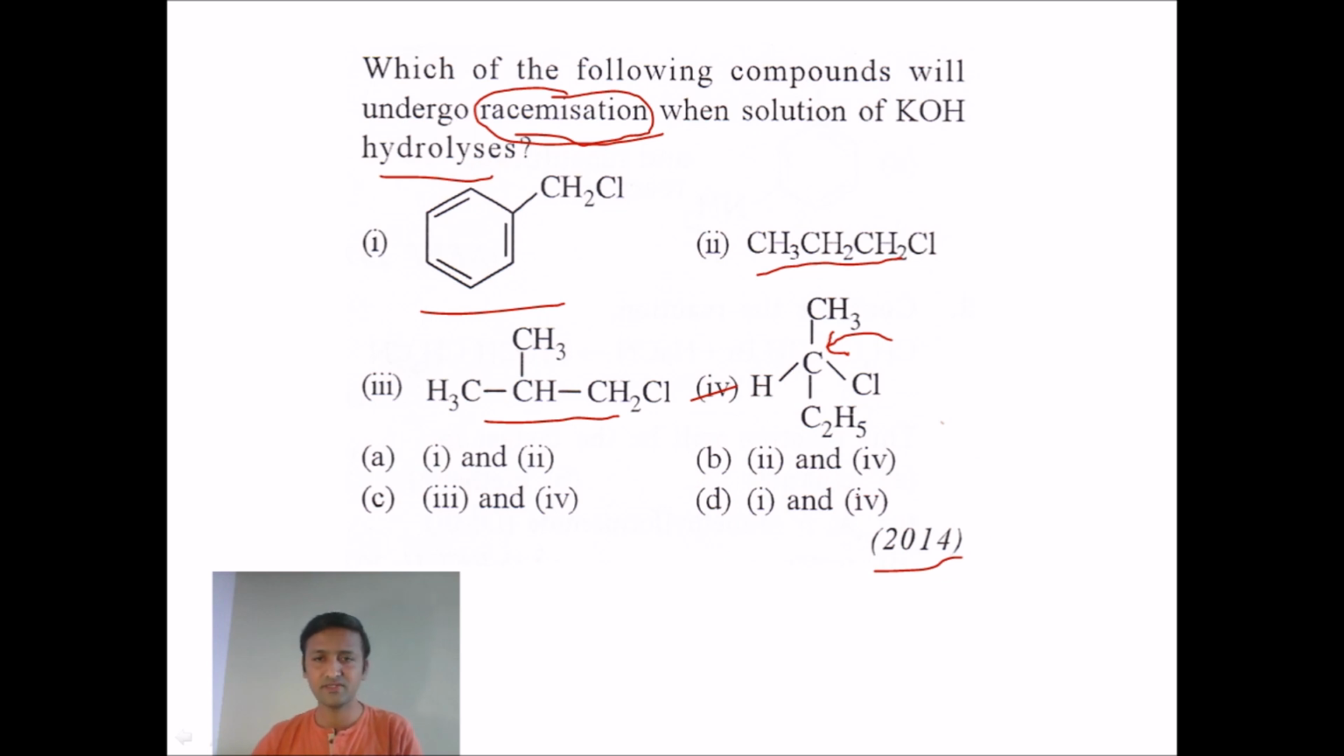If you see the options given here, none of the options is the right answer in this case. So the question itself is wrong because the option is not given. It's only 4 that will undergo racemization. Okay, next one.